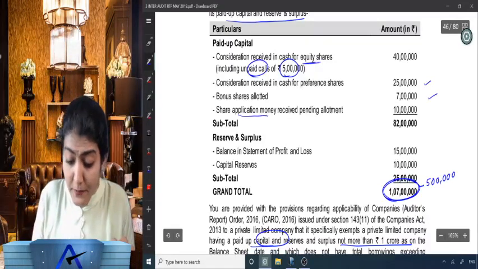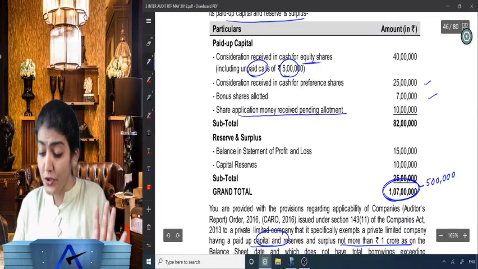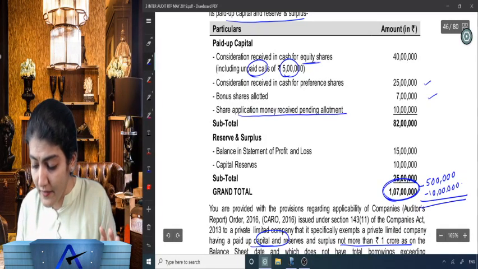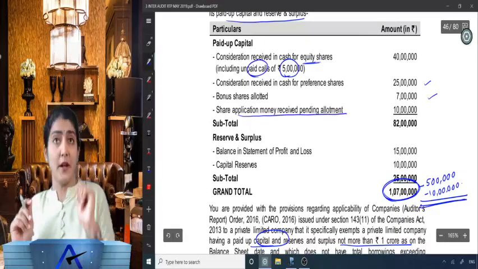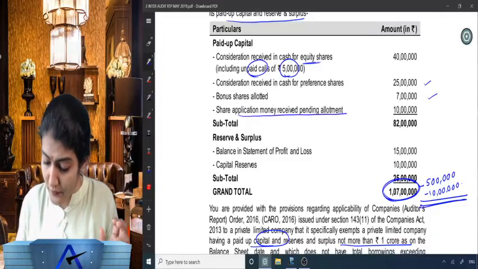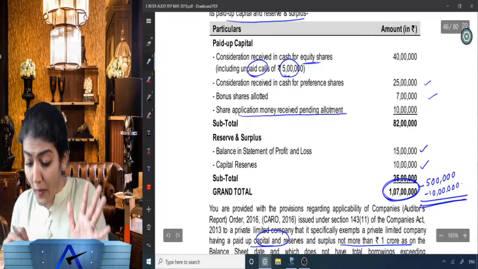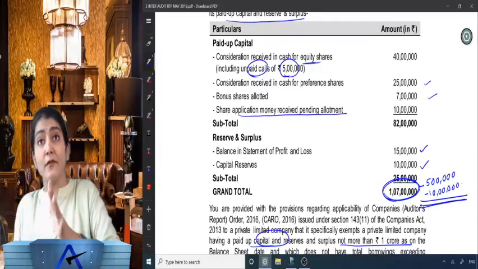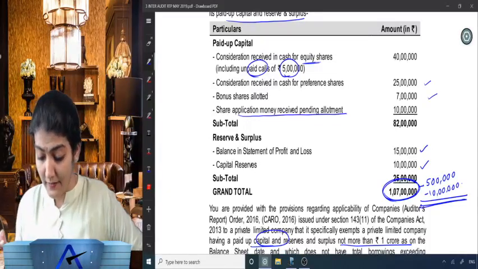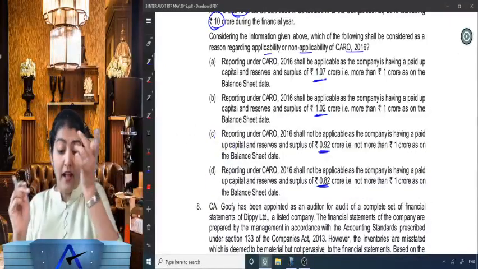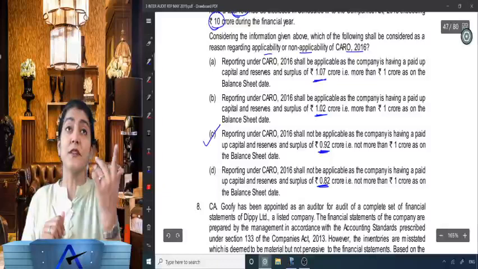Share application money received pending allotment should not be considered while calculating the paid up share capital and reserves and surplus for the purpose of CARO. Right, and then balance in profit and loss account, okay. Capital reserves, okay. Right, so now 1 crore 7 lakh minus 5 lakh and minus 10 lakh, right? So that brings it to 92 lakh, that is 0.92 crore, and therefore we will go with the option C.